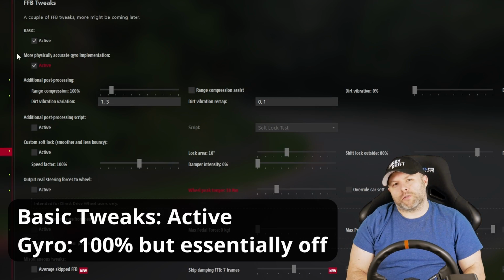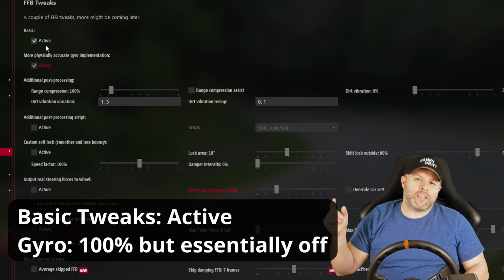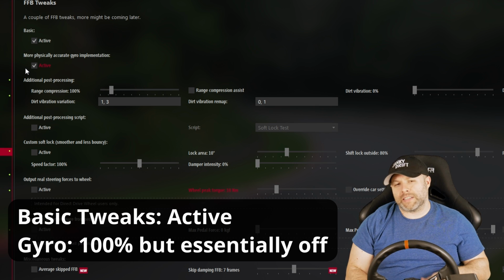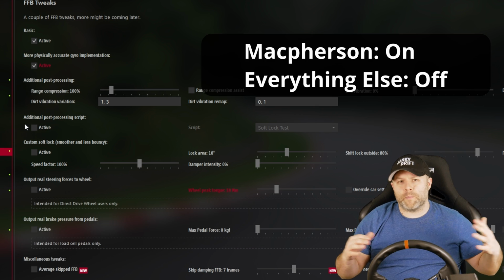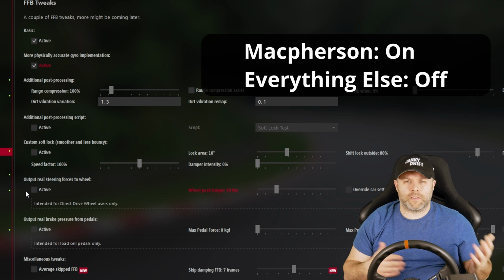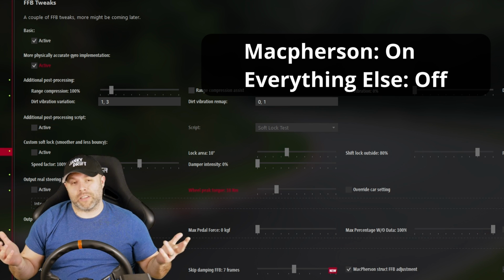Jumping to custom shaders, force feedback tweaks. I have this active, and then the gyro setting is also active, but my understanding is that if this is set to 100%, it is effectively off and not doing anything. And then basically nothing else is applied aside from the McPherson setting, which I don't know how many car packs actually even use at this point.